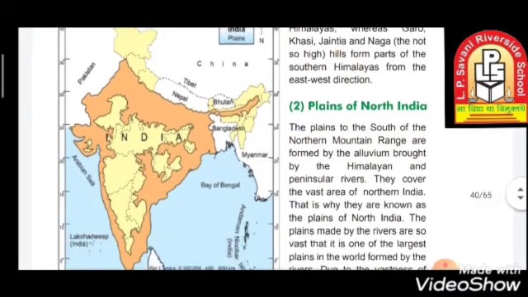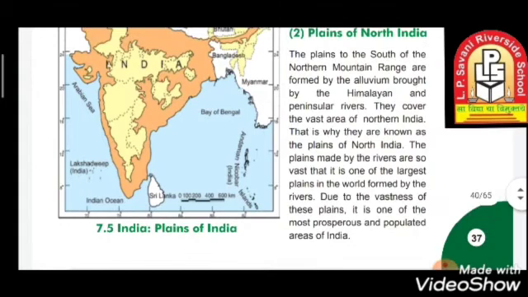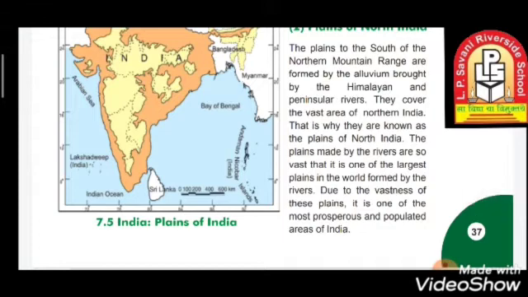Moving towards the plains of North India, the plains to the south of the Northern Mountain Range are formed by alluvium brought by the Himalayan and the peninsular rivers. They cover a vast area of North India. So basically, the plains of North India are formed because of the alluvium present in the rivers which are flowing over there, and the plains made by the rivers are so vast that it is one of the biggest plains in the world formed by rivers.